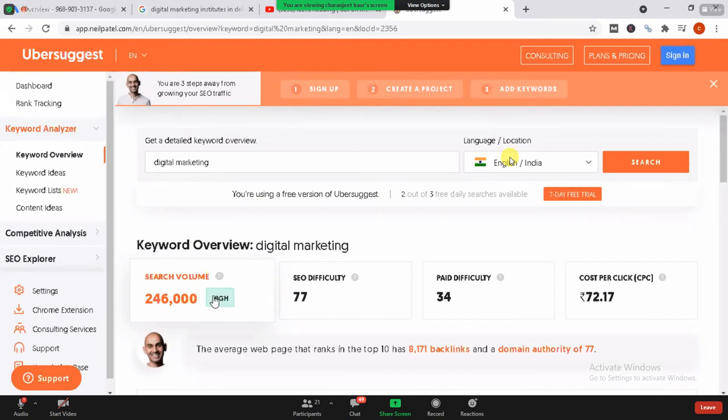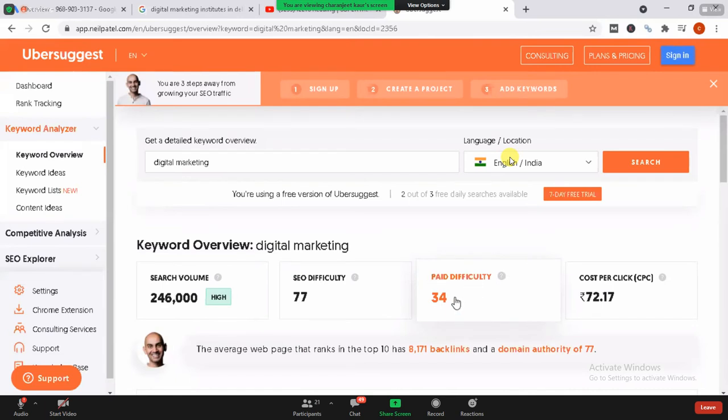And if you are a beginner, I would always suggest don't go for the high competition keywords, because you will feel demotivated and you will feel that you have done nothing. Start from the low or the medium keywords. You can feel the difference after that only. Okay, now you can see over here the high, and now the section comes with the paid difficulty. Now this was for the SEO section, and this is for the paid difficulty.